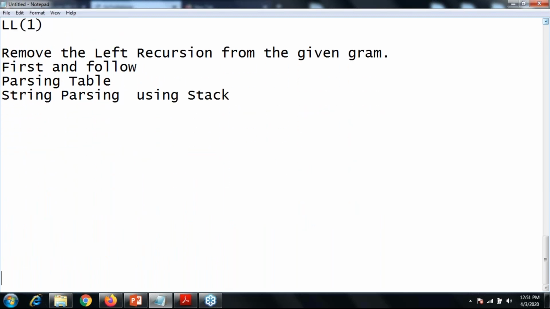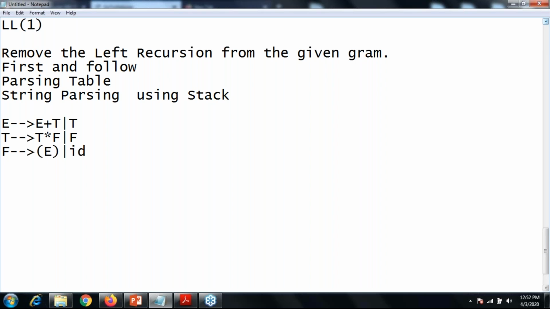Right now for the LL1, the first and foremost question that we are all aware of is E can produce E plus T or T, then your T can produce T star F or F, and your F can produce E with brackets or ID. Okay, so let's go with the first step, that is remove the left recursion.